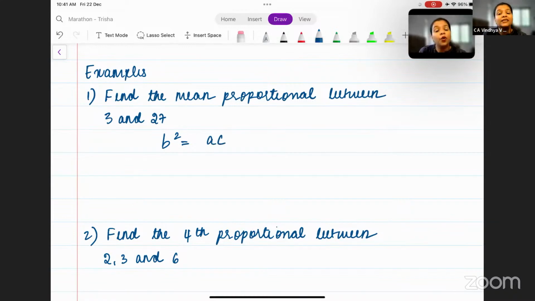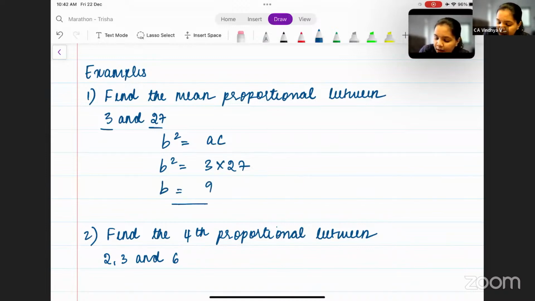B is what we are supposed to find, and 3 and 27 are nothing but A and C. So B square can be written as 3 into 27, which becomes 81. And the square root of 81 is 9. So B is 9. Is this clear? I hope you know how to use square root on your calculators.